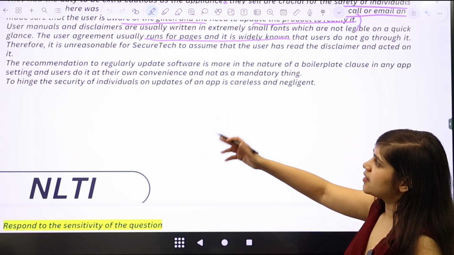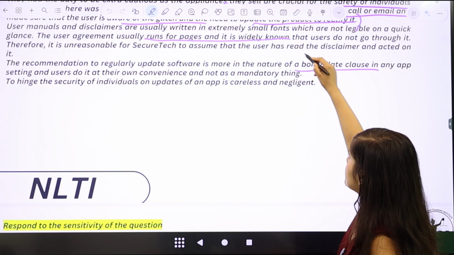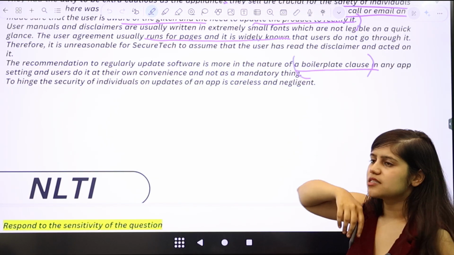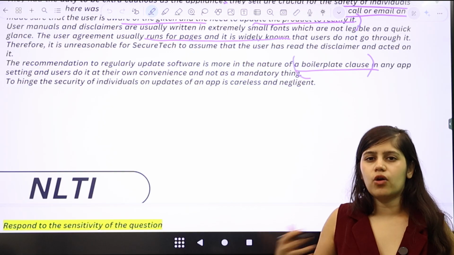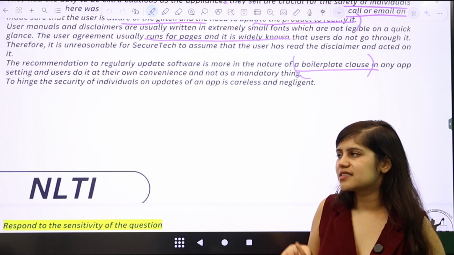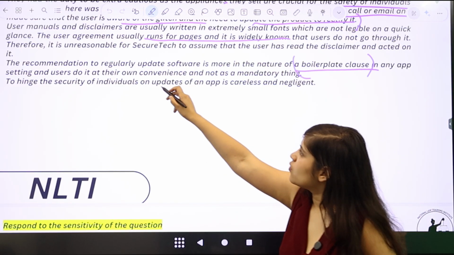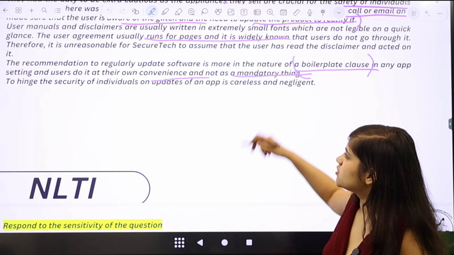You can also say that the recommendation to regularly update software is more in the nature of a boilerplate clause. A boilerplate clause is basically a clause that is always there in all kinds of contracts, right? Which means that you will always see these clauses and nobody takes them that seriously in the first place. And users do it at their own convenience and not as a mandatory thing.